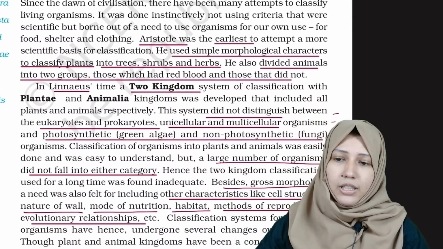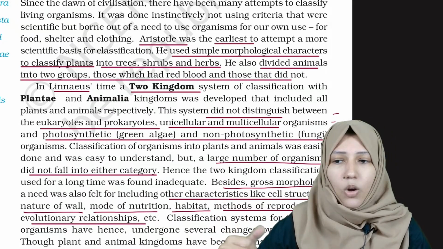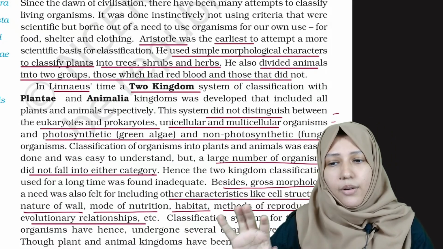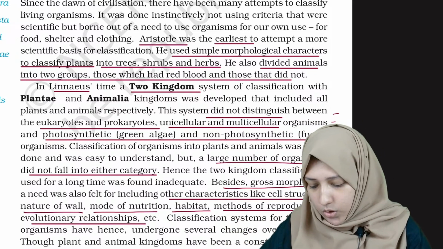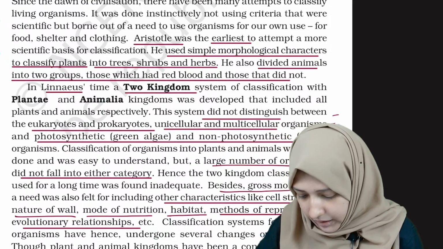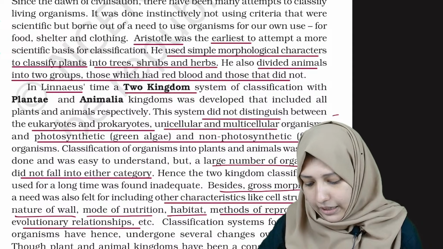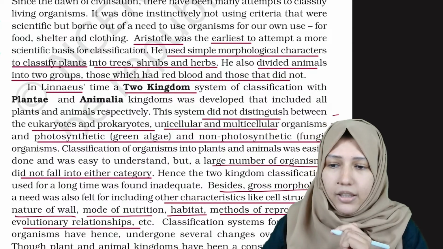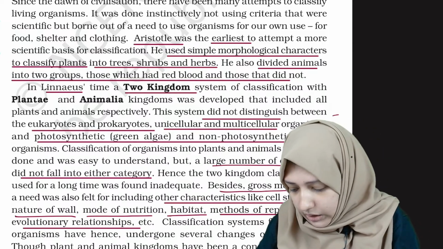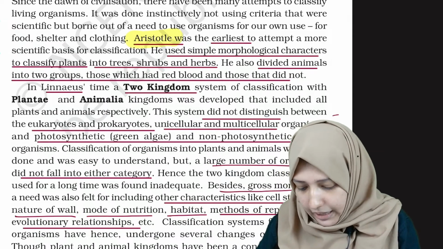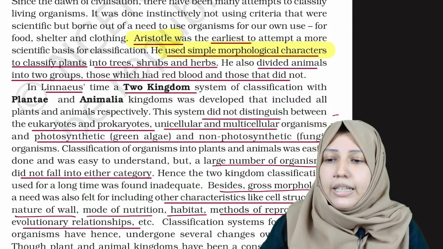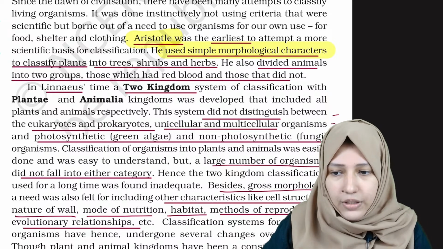This classification started very long ago, and Aristotle was the first one to start this. So let's see how he did it. Aristotle was the earliest and he used simple morphological characters. This can be an MCQ. Aristotle was the first one to do it, and he used simple morphological characters as the basis of classification.